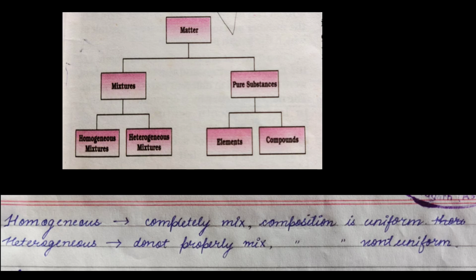Now, heterogeneous mixture. In a heterogeneous mixture, the composition is not uniform throughout and sometimes the different components are observed. So if I ask you to mix salt and sugar, what will happen? In some places the salt will be more, in some places the sugar will be more. You cannot mix it thoroughly, you cannot mix it uniformly. So this is the non-uniformity which is observed in heterogeneous mixtures.